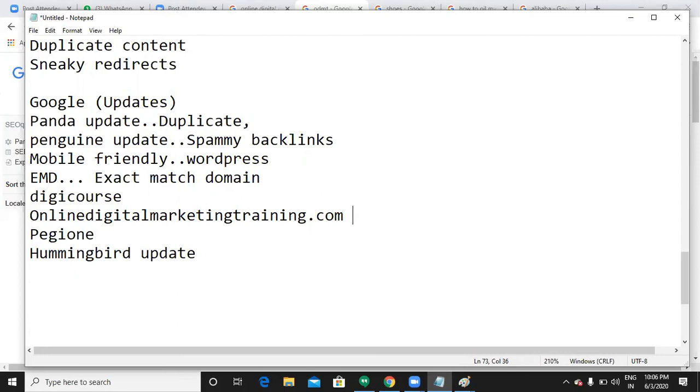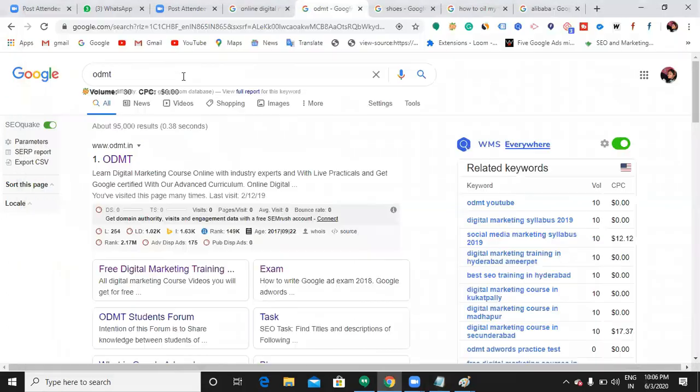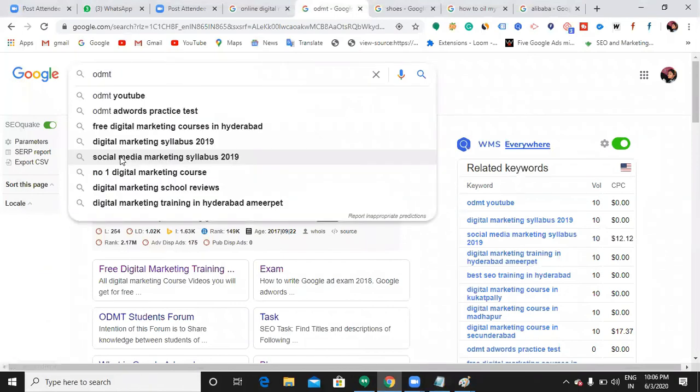Keyword matches content. I have taken a domain like onlinedigitalmarketingtraining.com. It's a very big domain I have taken, and it exactly matches my keyword. Then here also it has to show content which matches ODMT, right? Why is it showing me the ODMT.in website directly? It could show me some content which consists of the ODMT keyword, so why is it showing me the direct website?